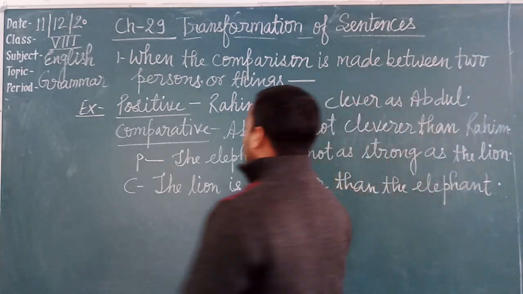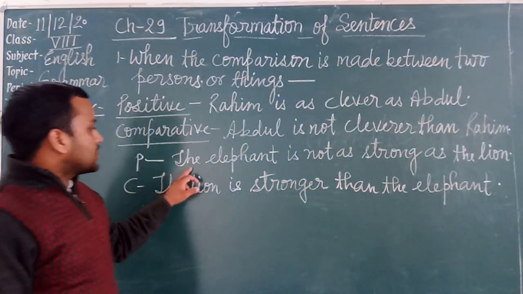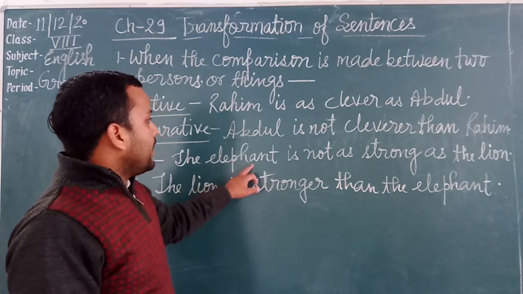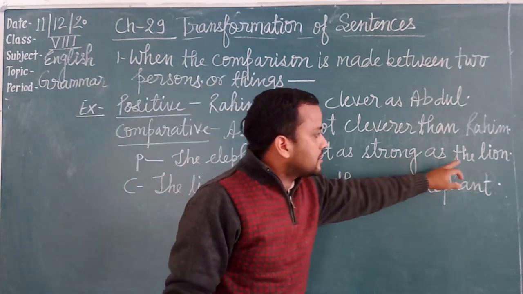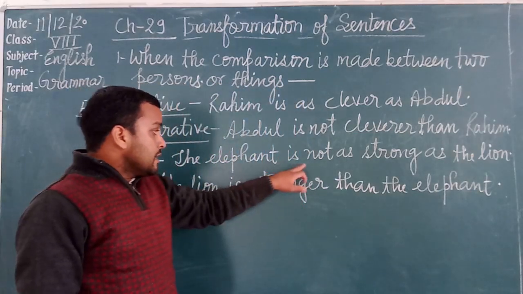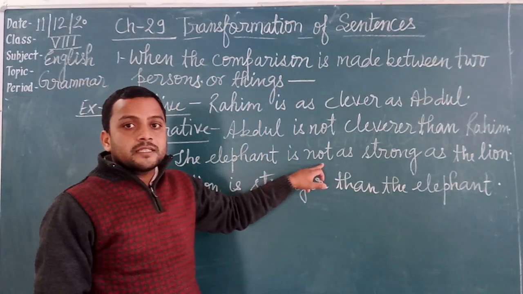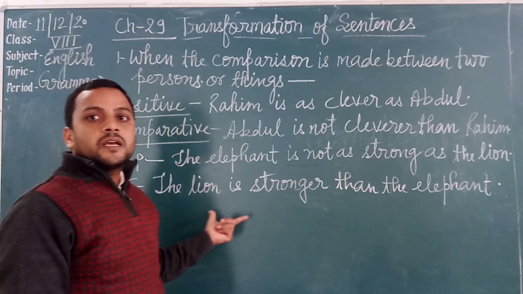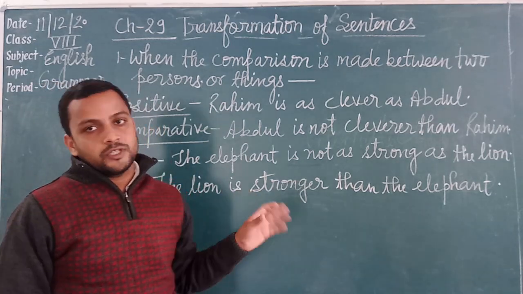Now see the second example. In the second example, the positive degree is a negative sentence. The elephant is not as strong as the lion. It is a negative sentence, and that's why the comparative degree will be an affirmative or positive sentence.